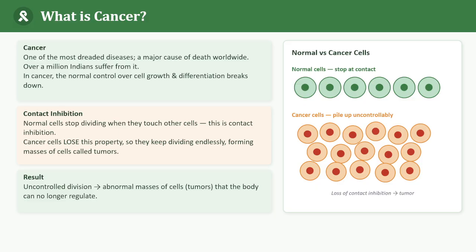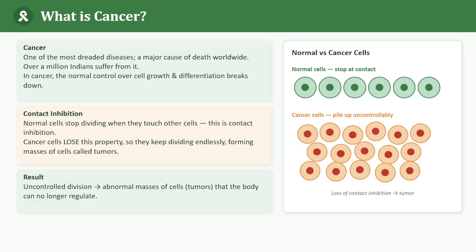So let me start with a simple question. What happens when the cells in our body divide? Yes, very good. New cells are produced. So cell division is actually very important. See, our body needs new cells for growth, repair and replacement of old cells. But what happens if cells keep dividing without control? See, that is where the problem begins.